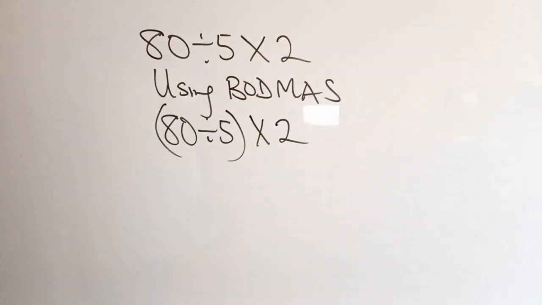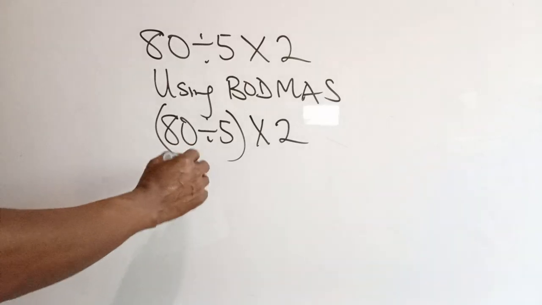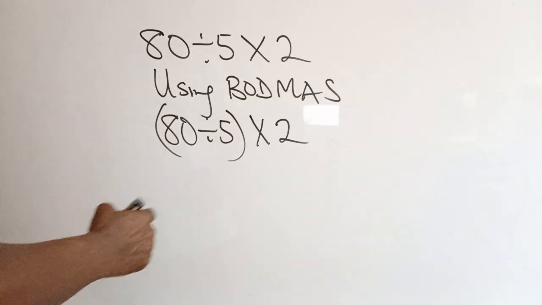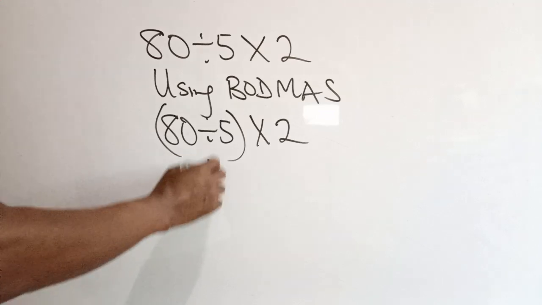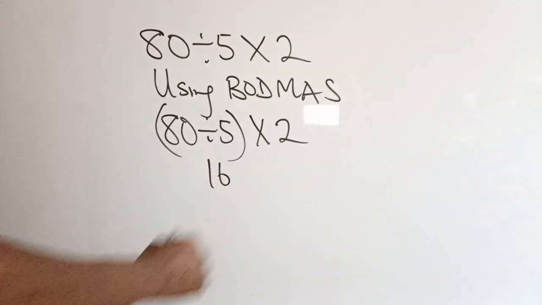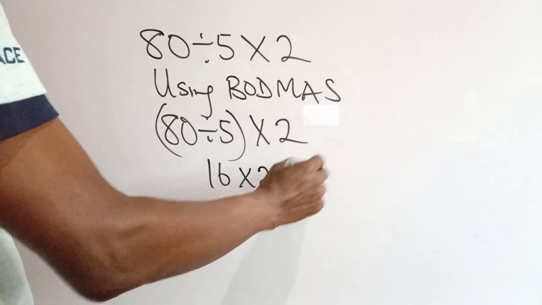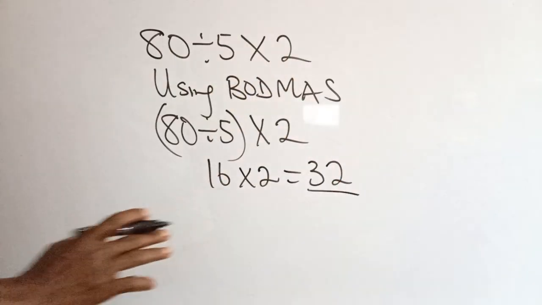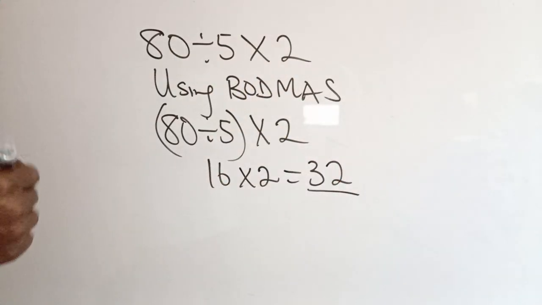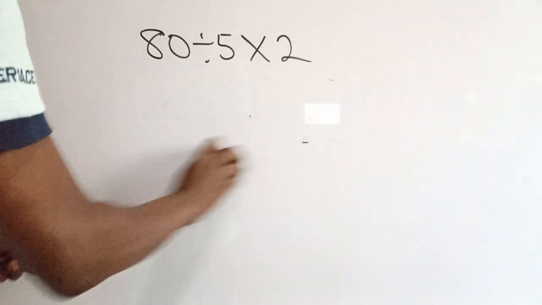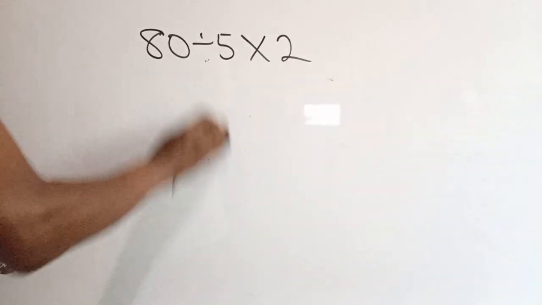So 80 divided by 5, what do you get? 16. All right. Then multiply the result by 2, you get 32. So we are going to get 32 if we use BODMAS. Now let's try PEMDAS. PEMDAS is another acronym for solving these kinds of problems.